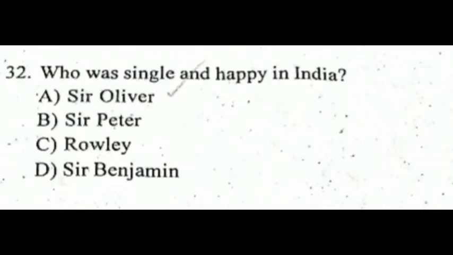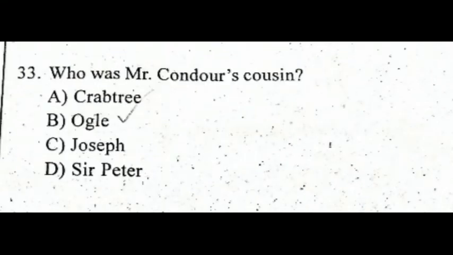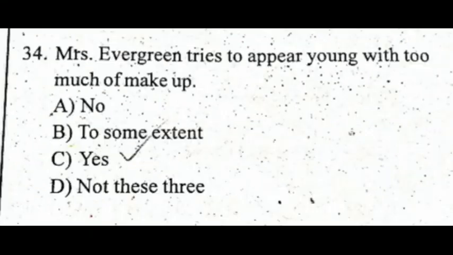Who was single and happy in India? Sir Oliver. In School for Scandal by Sheridan, Sir Oliver was single and happy in India. Who was Mr. Condor's cousin? Ogle. In School for Scandal by Sheridan, Ogle was Mr. Condor's cousin.